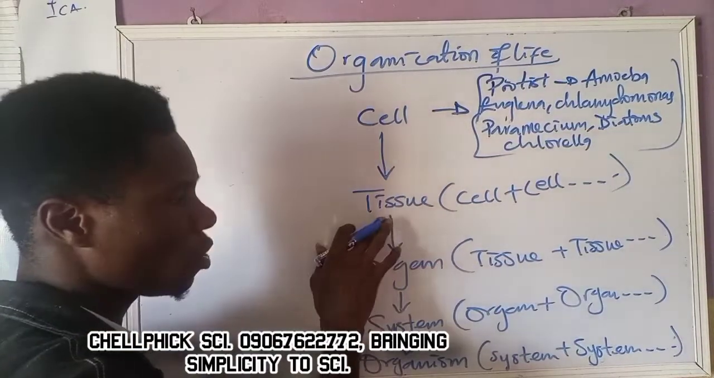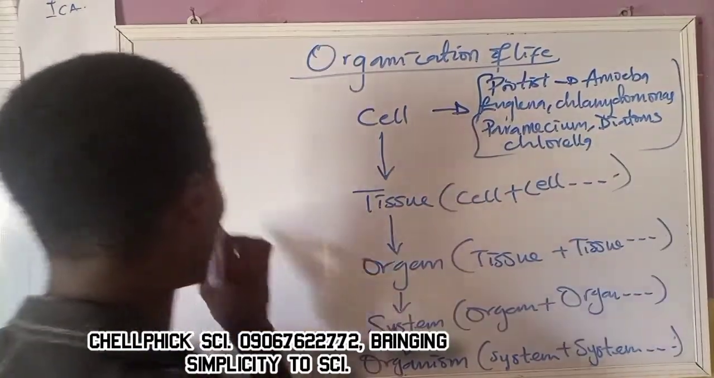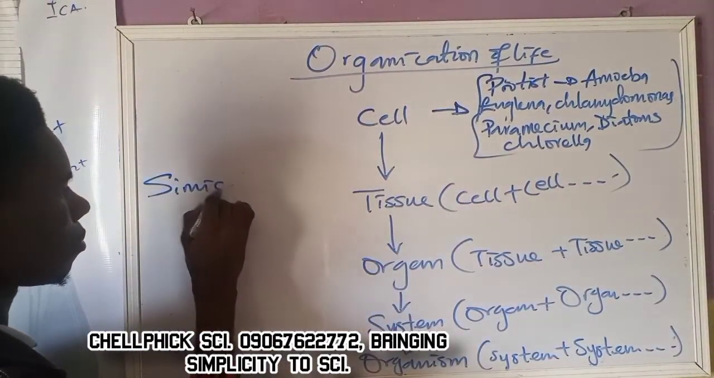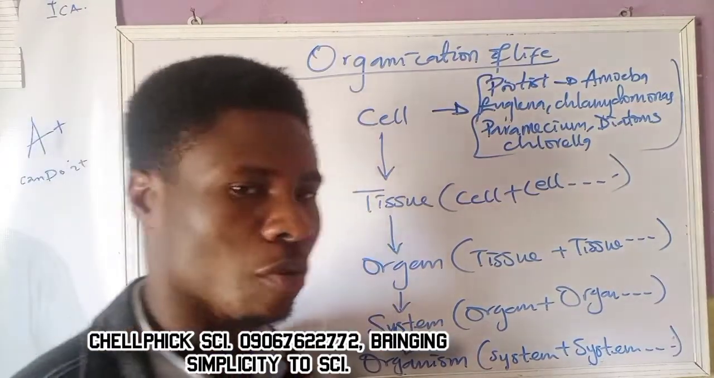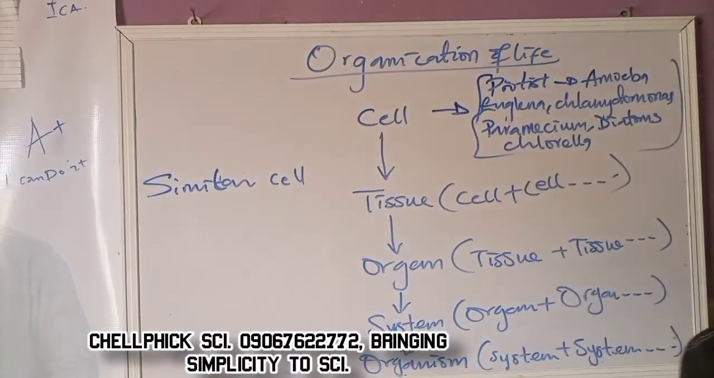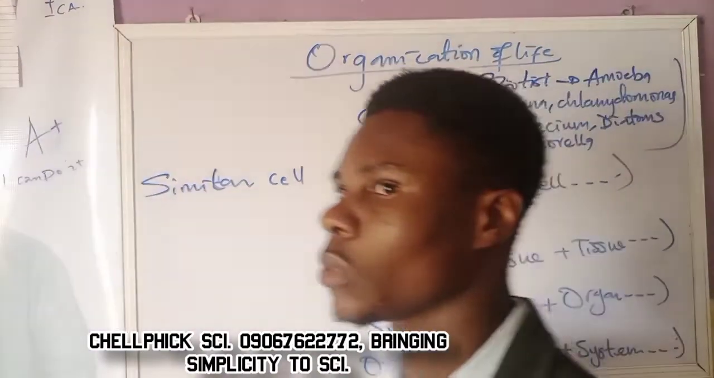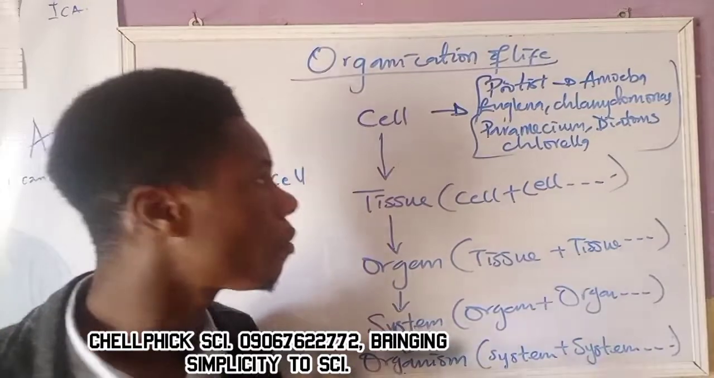So talking about tissue, tissue is the combination of similar cells to perform the same function. Very, very simple. Tissue is the combination of similar cells to perform similar functions.